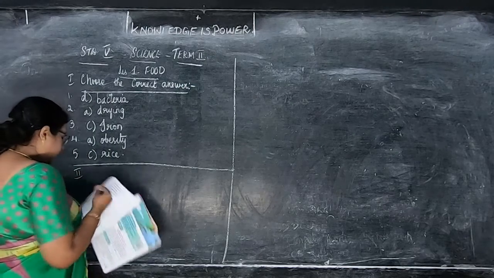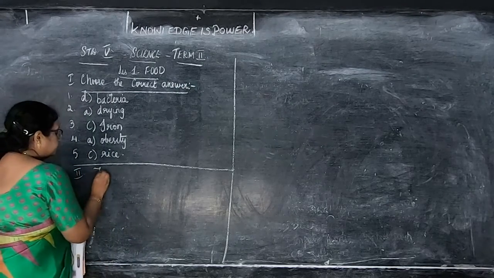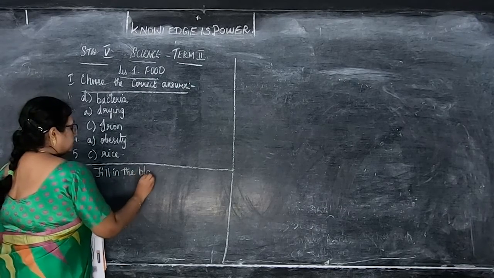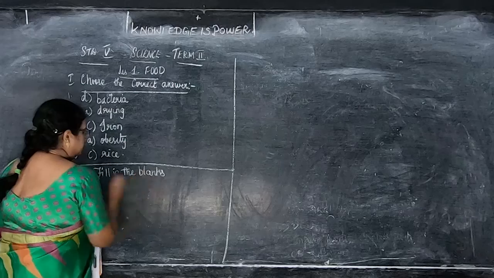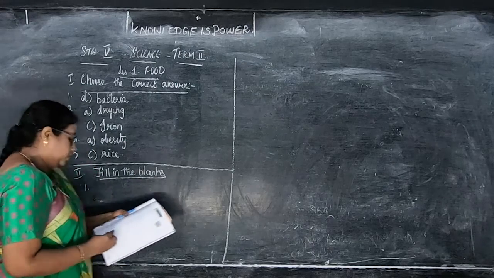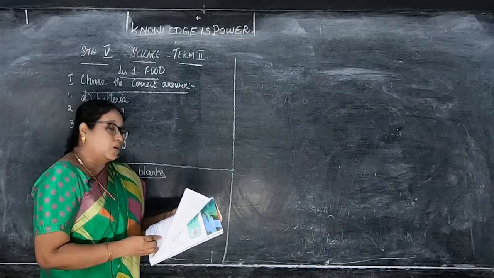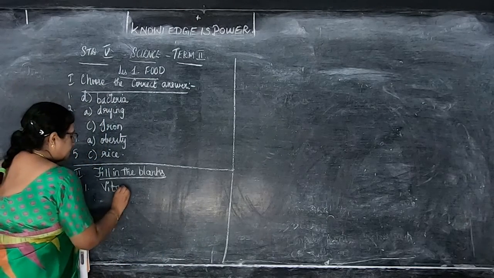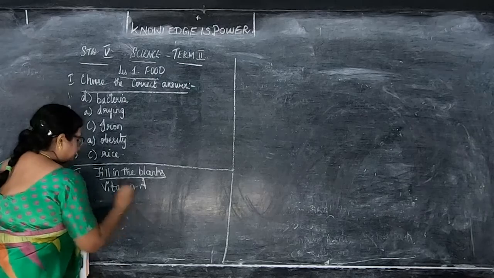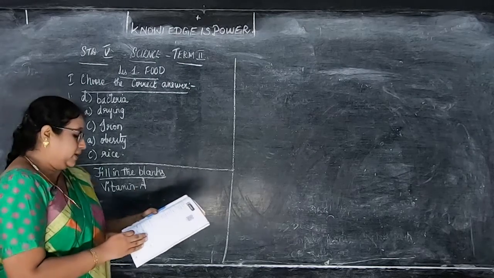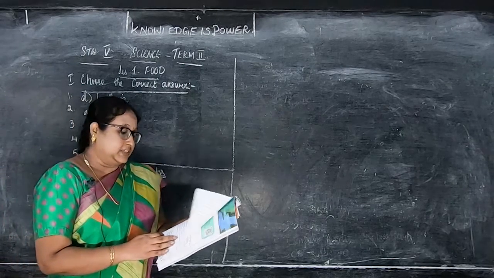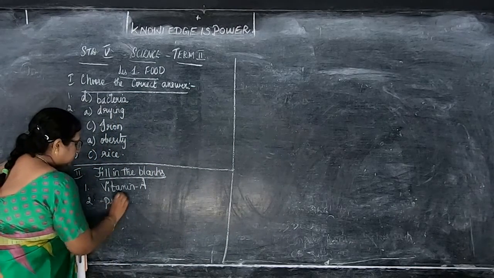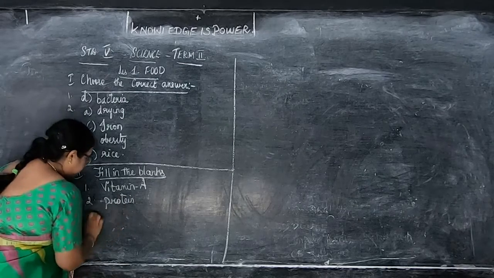Then Roman number 2, again fill in the blanks. First one, night blindness is caused by the lack of vitamin A. Okay. Then the second one, marasmus is a dash deficiency disease. Protein deficiency disease.